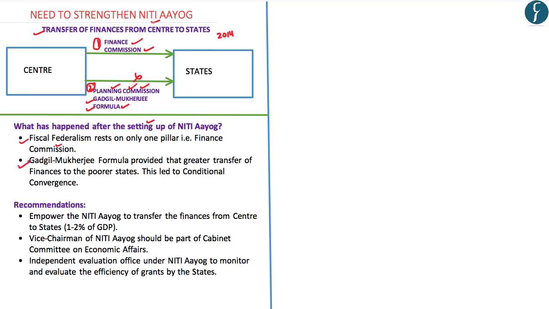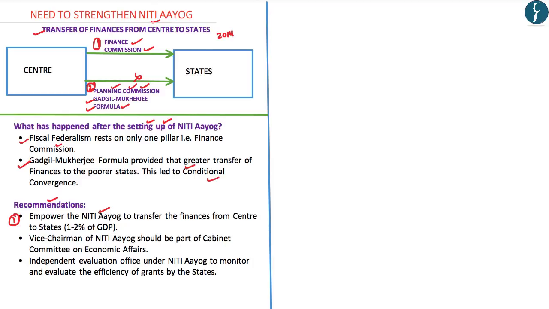Apart from that, as stated before, because of the recommendations of the Planning Commission, we were able to ensure that the poorer states are growing at a much higher pace than the richer states, and this led to the conditional convergence. But now, since Niti Aayog does not provide for transfer of finances from the central government to the states, this form of conditional convergence may not be possible in future. So, after identifying these issues in the fiscal federalism architecture in India, Mr. Kelkar has given certain recommendations, wherein the first recommendation of Mr. Kelkar is to empower the Niti Aayog to transfer the finances from the central government to the states.